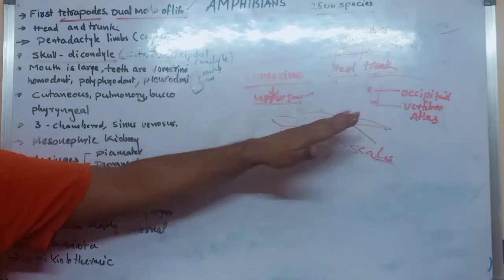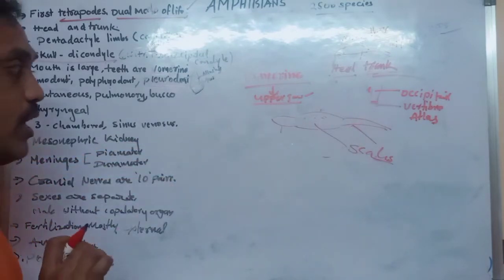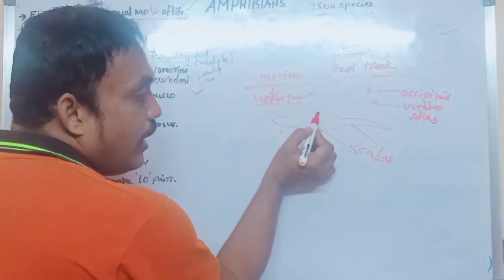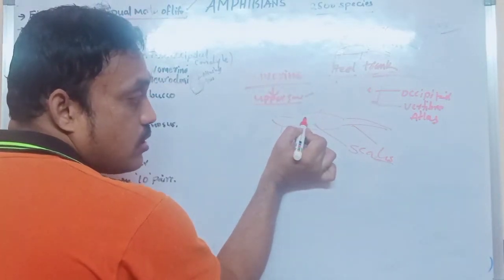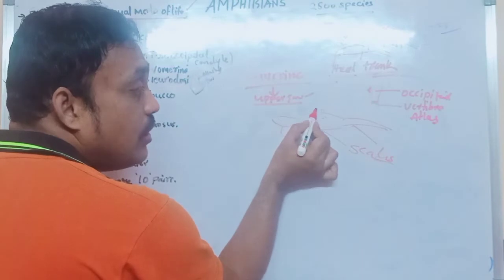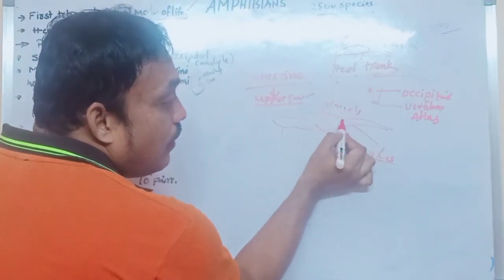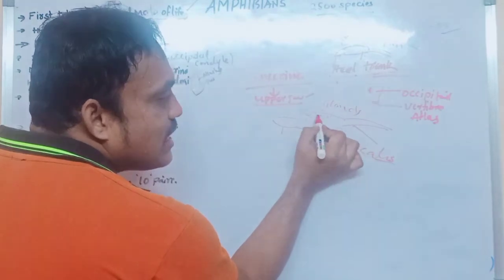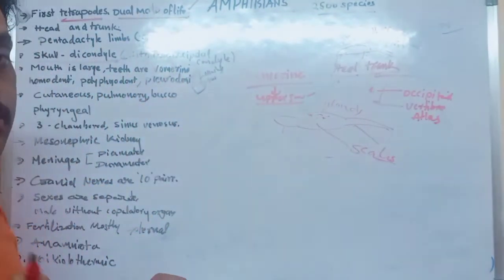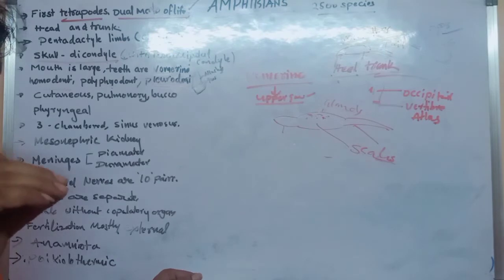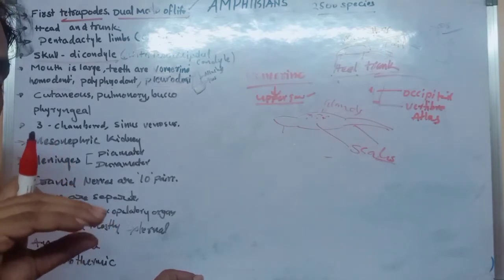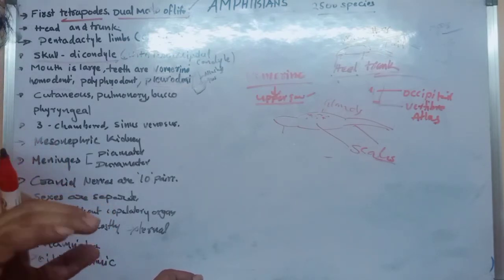The body is not covered with scales, and the body is bony, with endoskeleton system, exoskeleton system, and the body is glandular. Glandular means glands. That means it secretes mucus-like substance. That's why if you observe an amphibian, the body is always moist, wet.